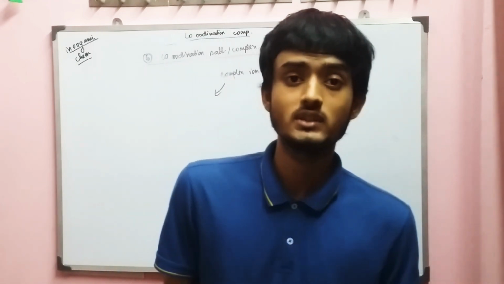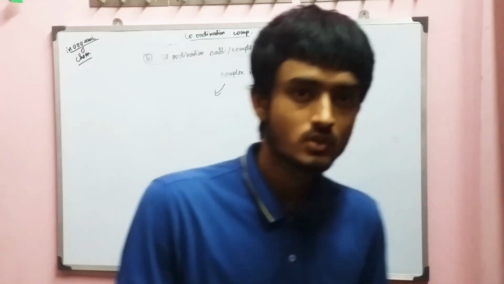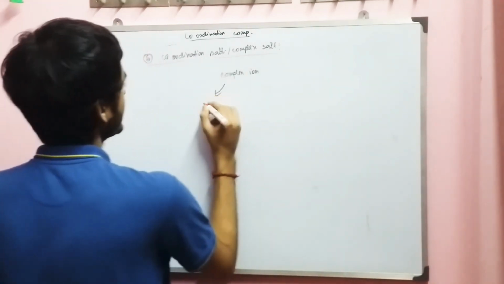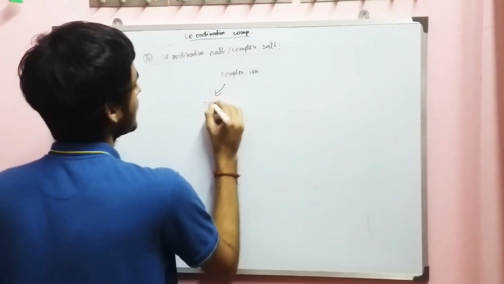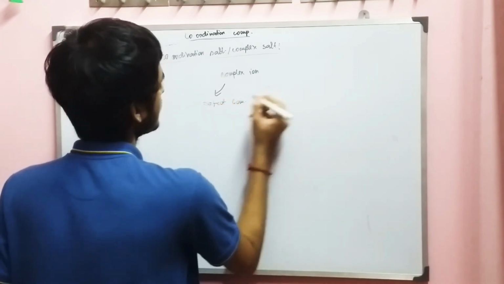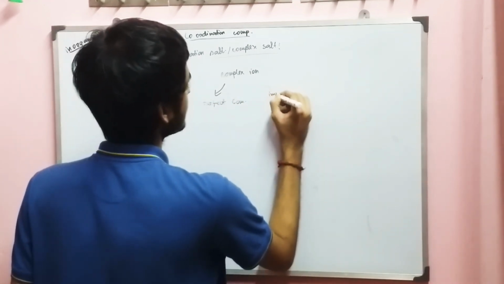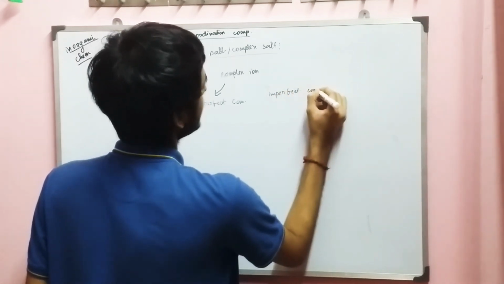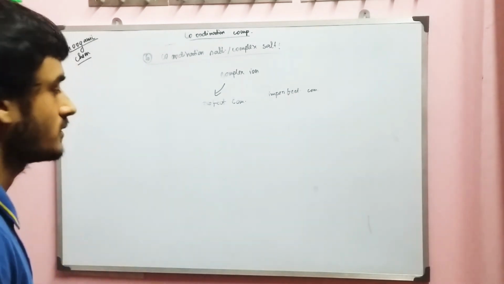And the imperfect complex on reaction or on heating or in solution gives its corresponding cations or anions in the solution. Very clear.